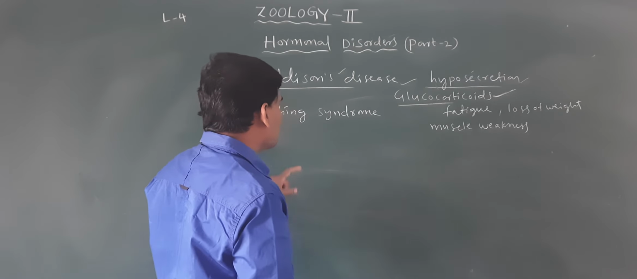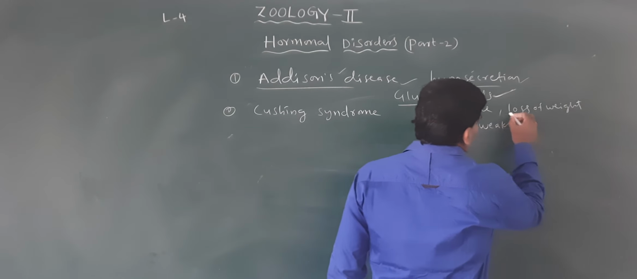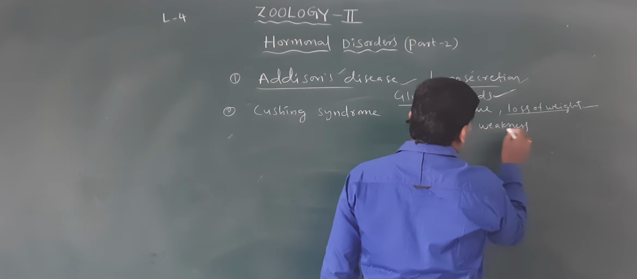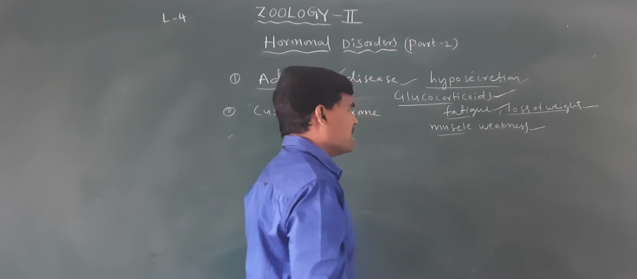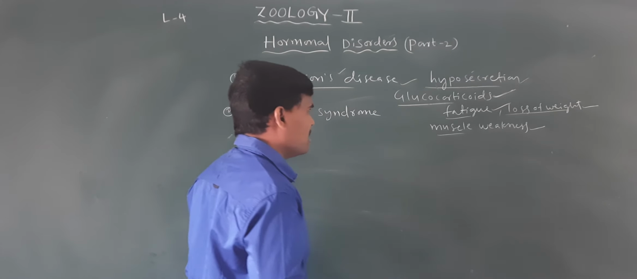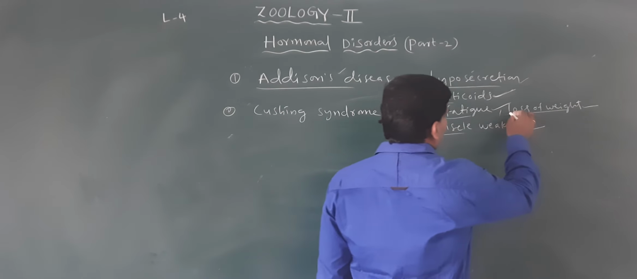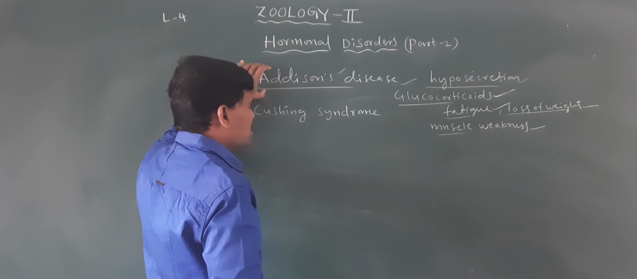The symptoms of Addison's disease are loss of weight, muscle weakness and fatigue. These persons fatigue quickly with any small work. They have weakness, loss of weight and muscle weakness of the body. This type of disease is called Addison's disease.